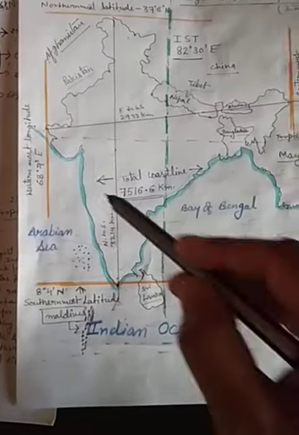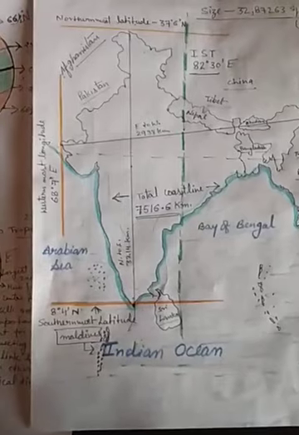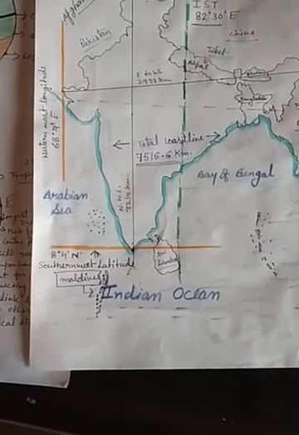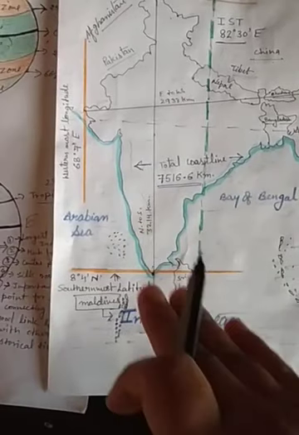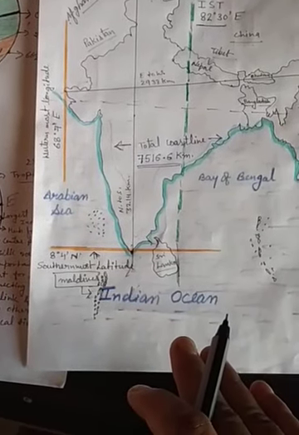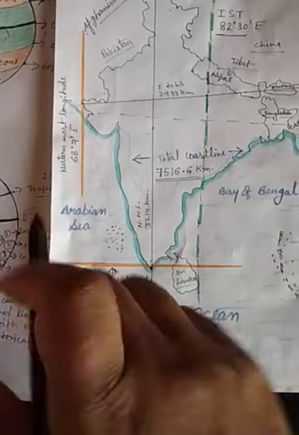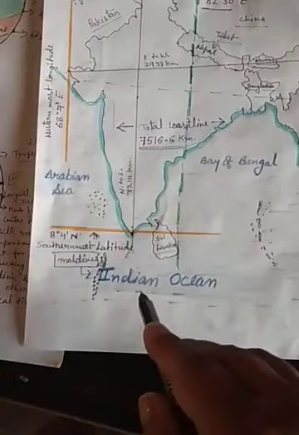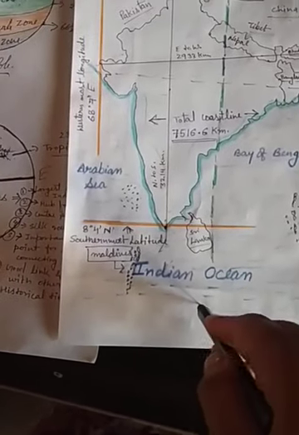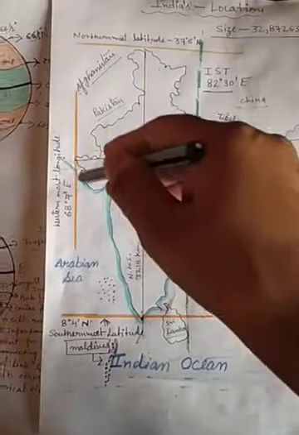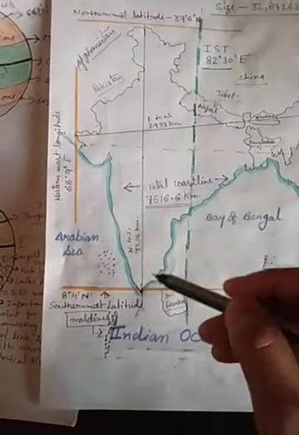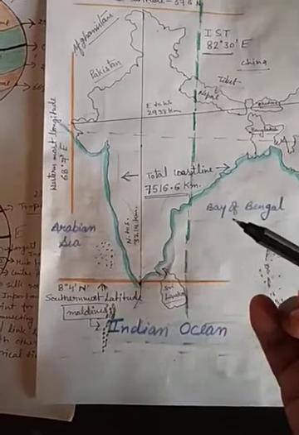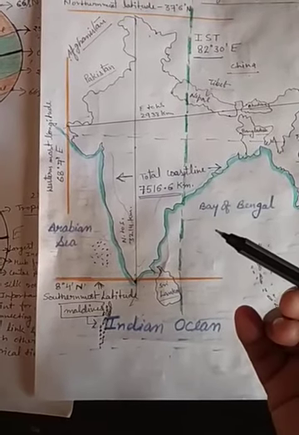Why is it considered a peninsula? A peninsula is a place surrounded by water bodies on 3 sides. So this southern part of the country is surrounded by 3 water bodies: in the west the Arabian Sea, in the east the Bay of Bengal, and in the south the Indian Ocean. The southern part gives a very prominent position and a unique structure to our country India.